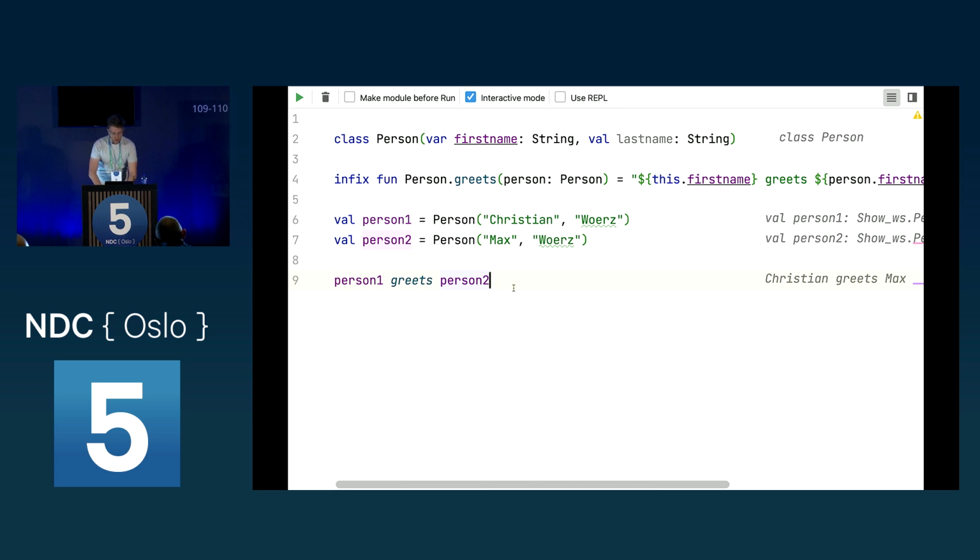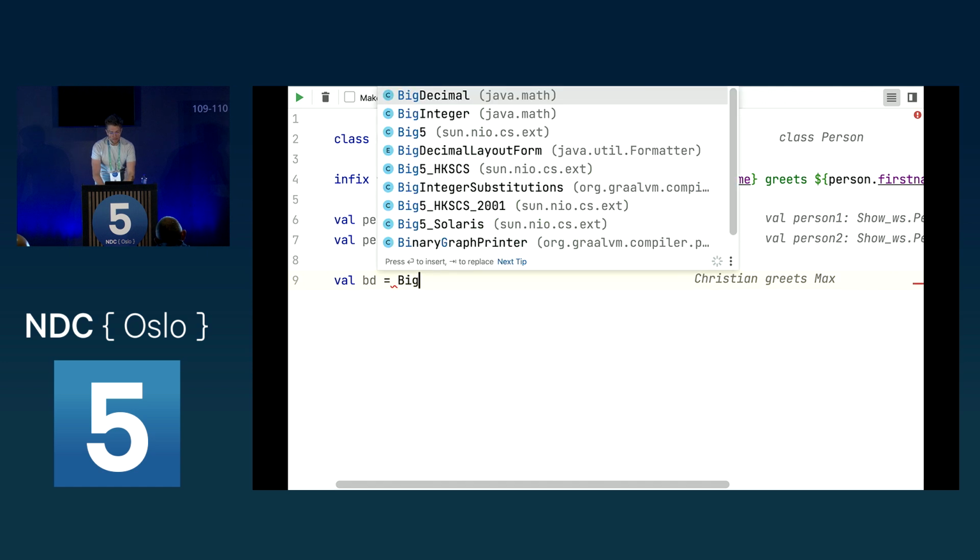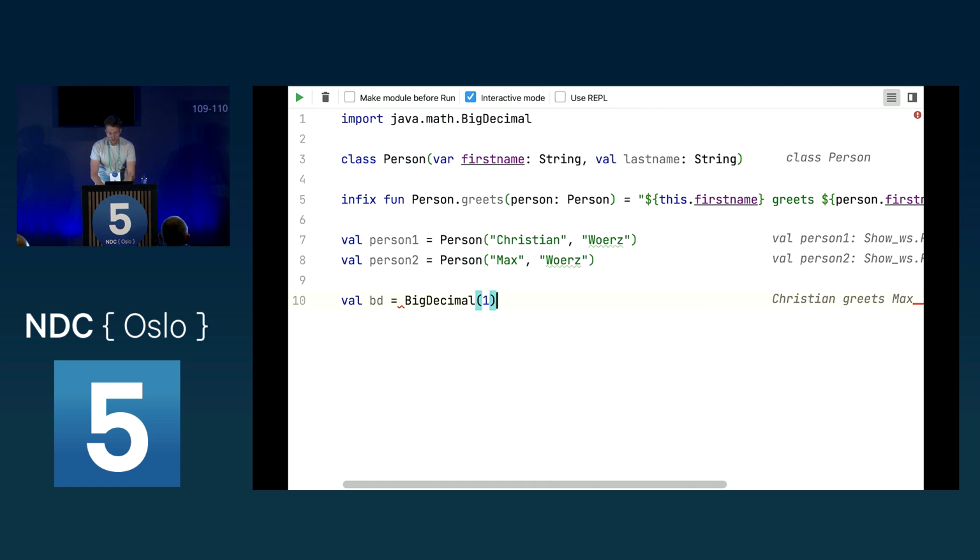So one more thing which I think is especially interesting for the ones of you who work with Java or with languages which are not C# is, let's say you have your big decimal here. You have 1 here, and then you have your other big decimal here, your 2.